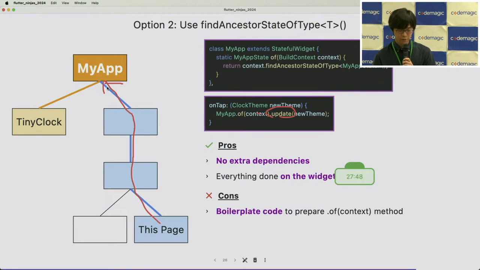And my app can update and rebuild the tiny clock. So the benefit here is we don't need extra dependencies on packages or some other hacks. And everything is done on the widget tree, so we can easily manage the life cycles or relationship between this page and the tiny clock. But there are also cons, like boilerplate code for implementing the .of method or implementing the stateful widget.